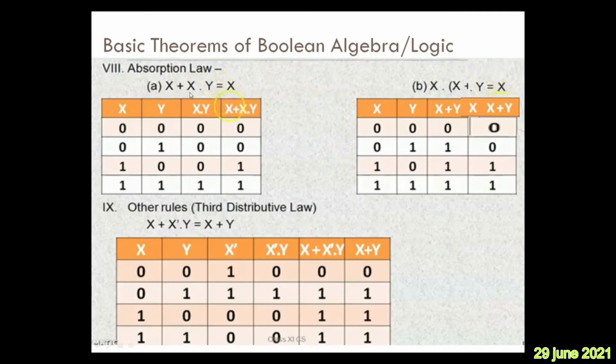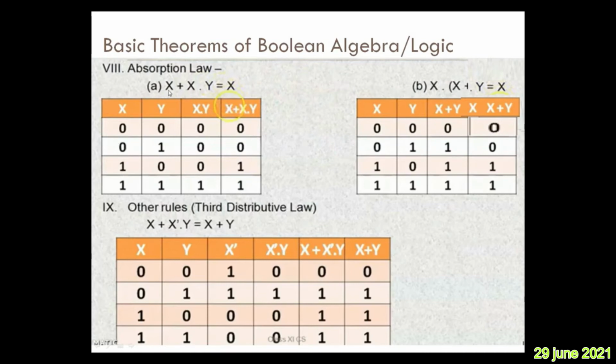So x plus xy equals x. What is absorbed here? It is y that is absorbed here. First let us make the LHS column, then the RHS, and we will see whether both are equal or not. Take the xy combinations, then x into y, then x plus xy, and you see the x plus xy column is equal to the x column. That's how it is proved. Understood?